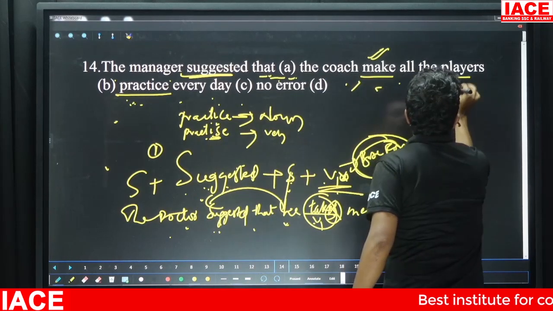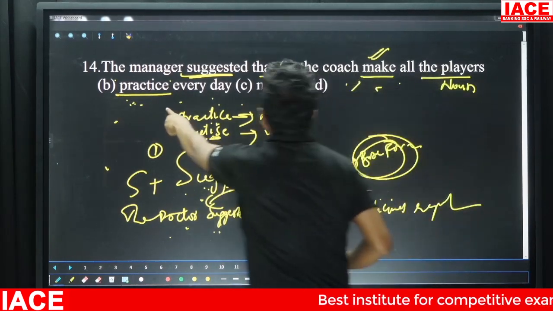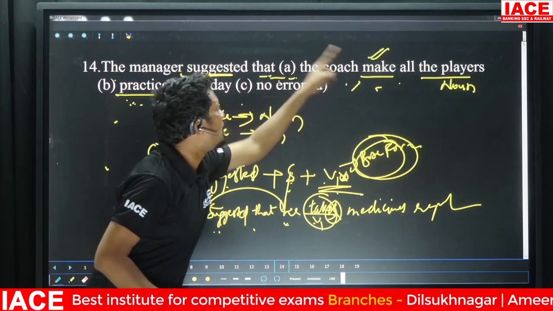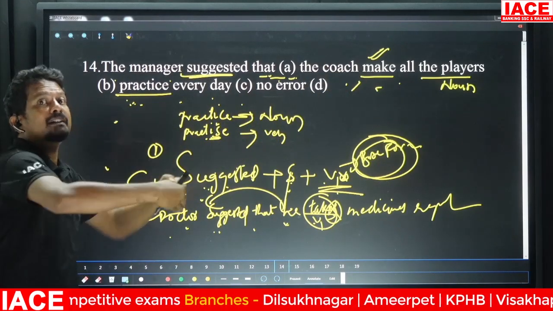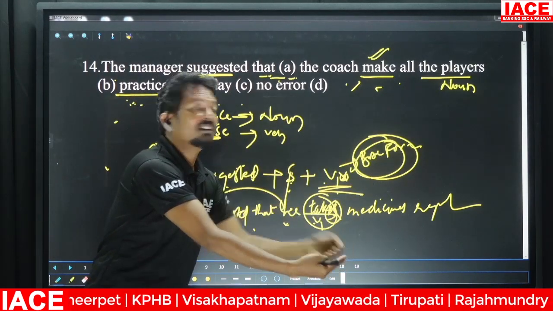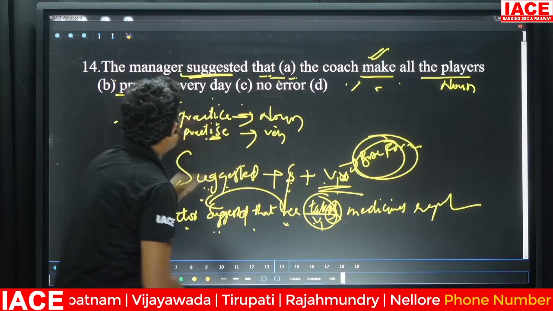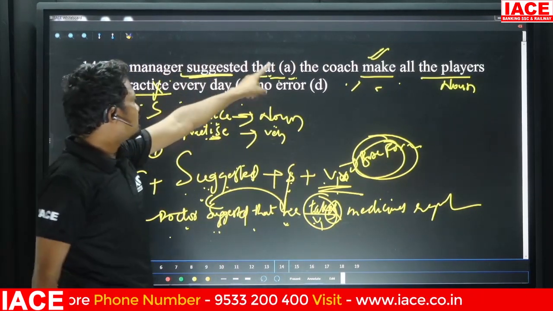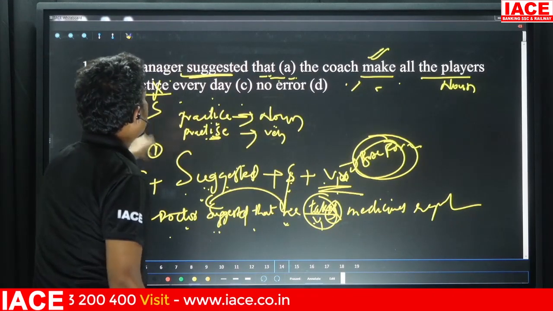Already there is a noun here, but I require a verb: the coach make all the players practice. Practice is an action, so we need an action verb, not a noun. Hence it is not C, it should be S. The manager suggested that the coach make all the players practise every day.